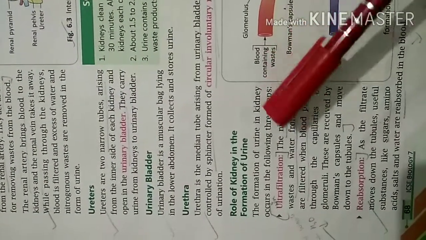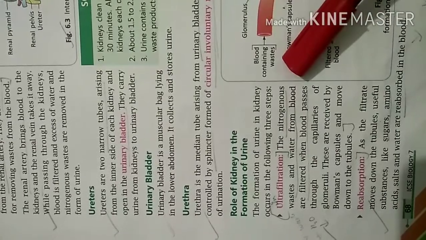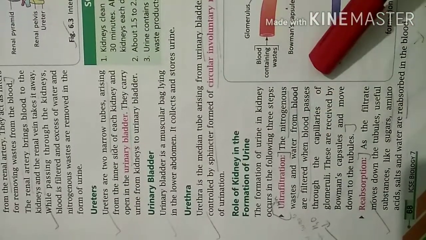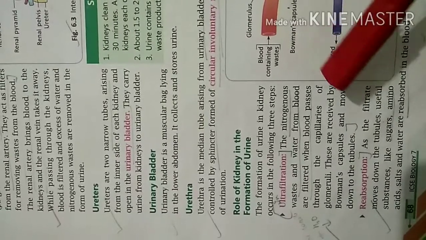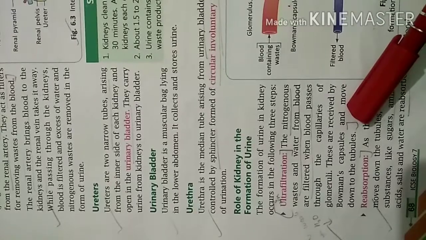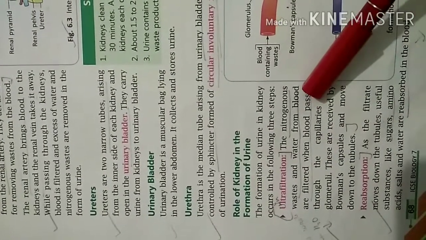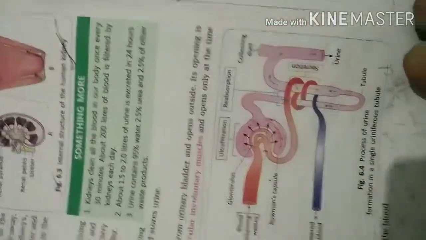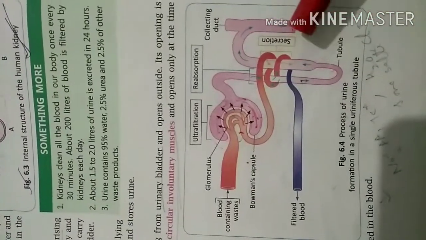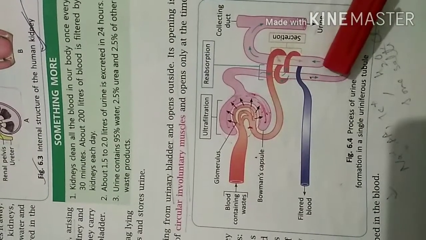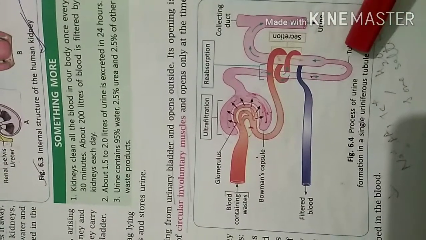The nitrogenous waste and water from blood are filtered when blood passes through the capillaries of glomeruli. These are received by Bowman's capsule and moved down to the tubules. So what happens in this ultrafiltration process? Let us concentrate on figure 6.4, that is process of urine formation in single uriniferous tubule.